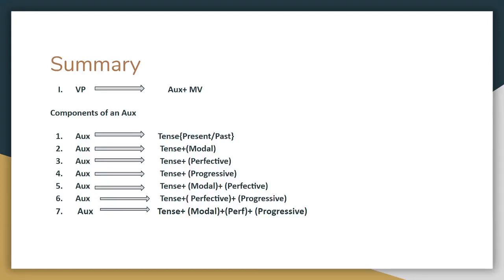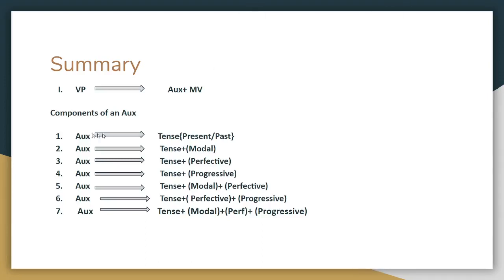So that's it for today. We'll learn more about VP in the next lecture. But before winding up for the day, let's take a quick look at the things we have learned today. A VP consists of two obligatory elements, which are an auxiliary and the main verb. In an auxiliary, the tense appears as the first element and it is obligatory. And there are only two tenses, present and past. There is no future tense. This is followed by modal, the perfective and progressive, and don't forget the order. And all these three elements are optional.